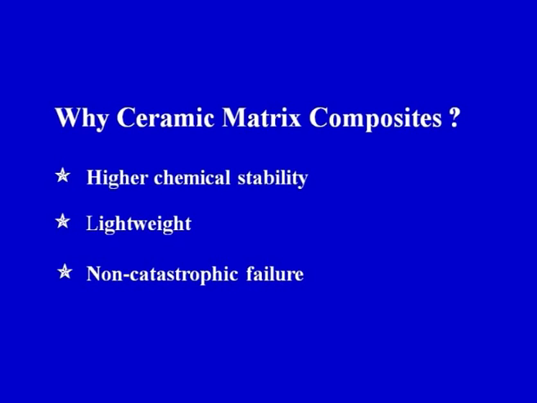Non-catastrophic failure means that they will take some load and have some deformation before the actual catastrophic failure takes place. The stress strain behavior of a monolithic ceramic is different from that shown by the ceramic matrix composites. Why? Because of the presence of the additional reinforcement in the matrix.